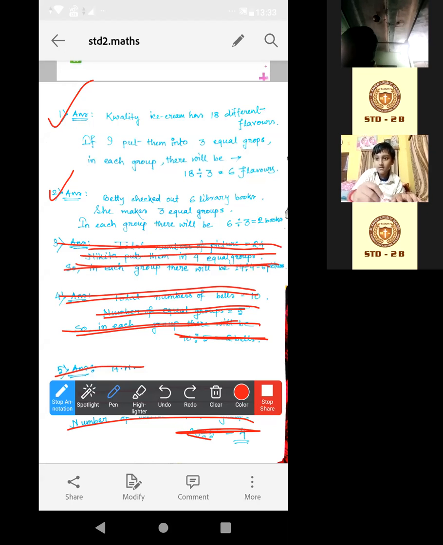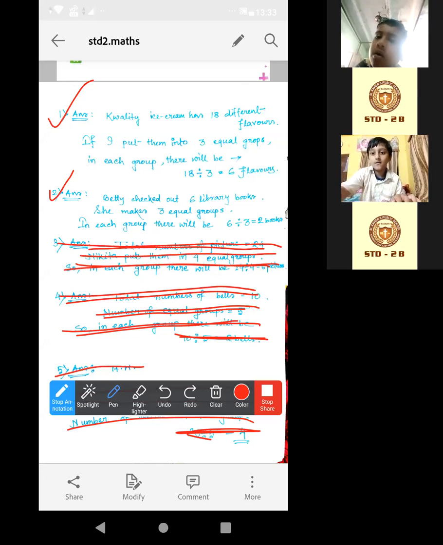Samriddho, Zubair, doing? Okay, do it first. I am waiting for 4 minutes, 2 sums, 4 minutes. After 4 minutes, I'll explain number 3.